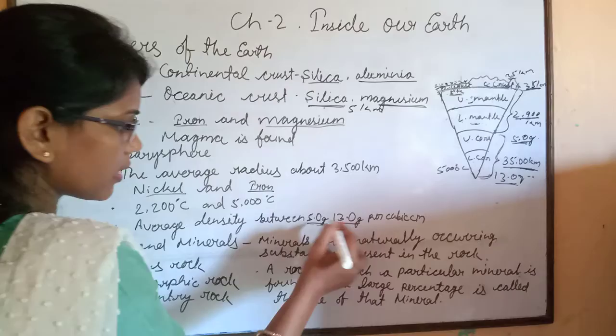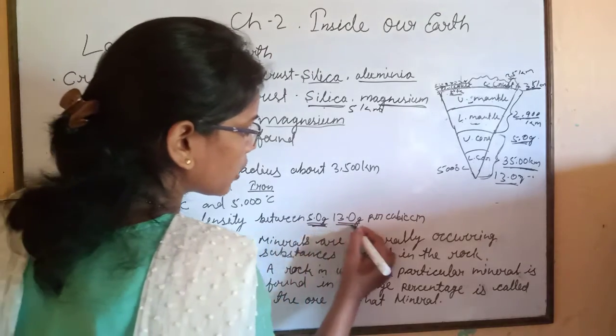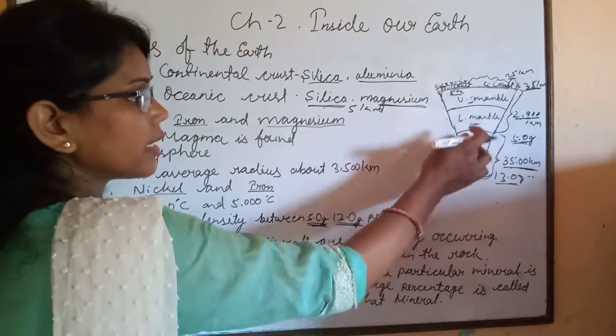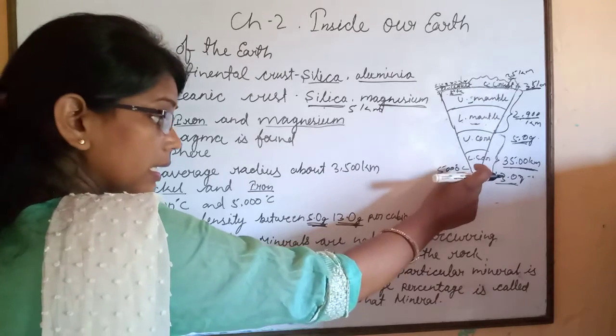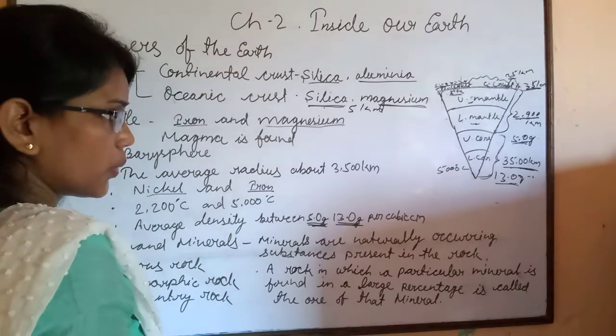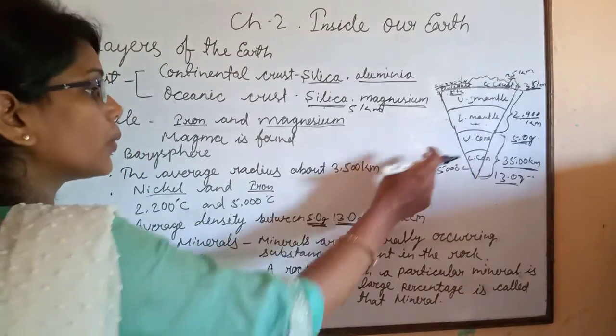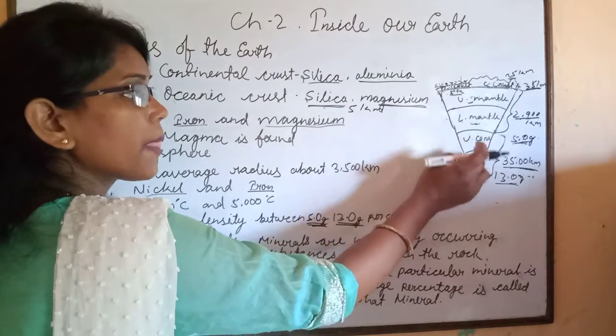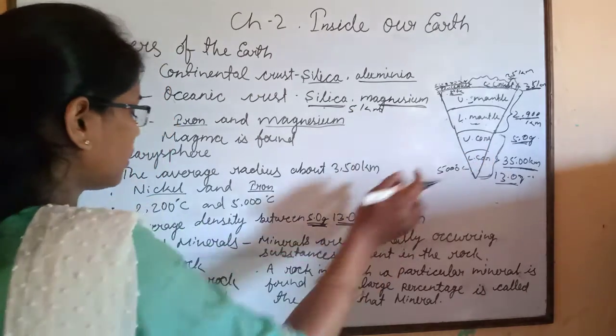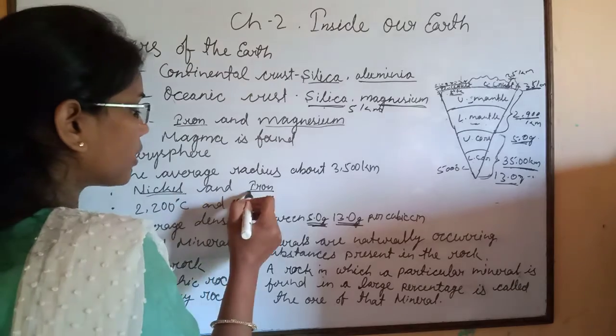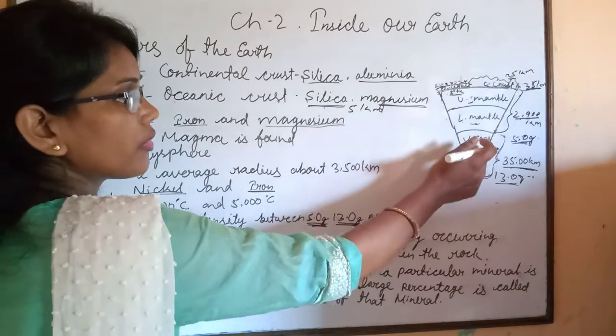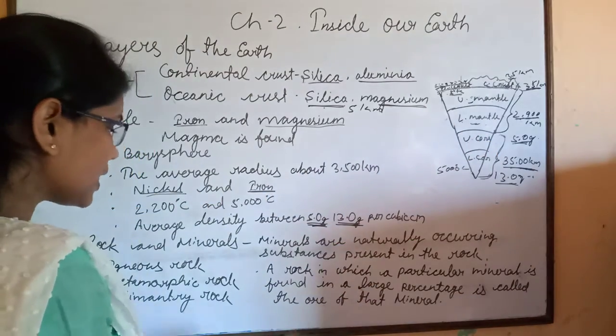The core is made up of very heavy material, nickel and iron.